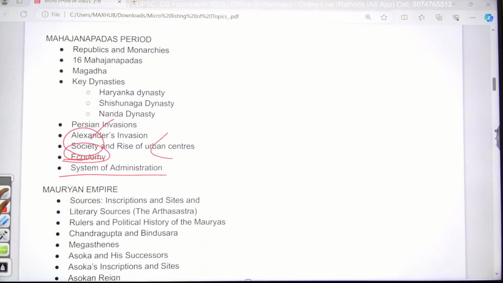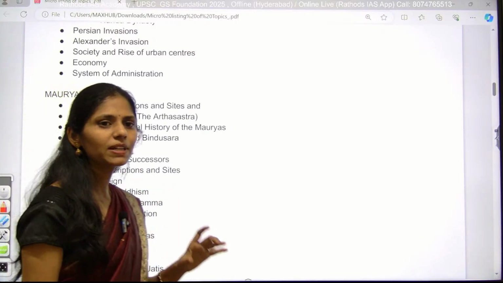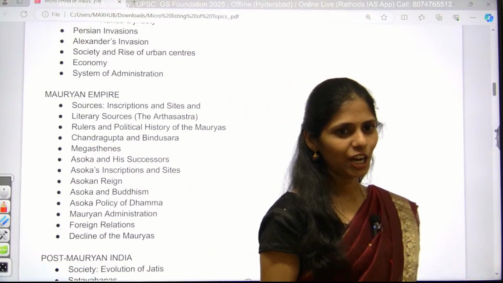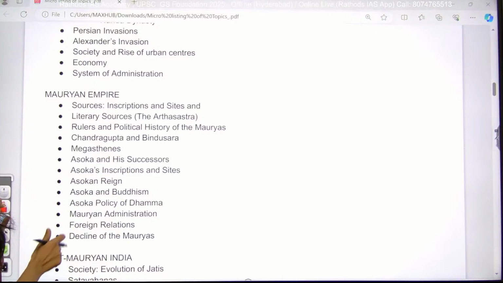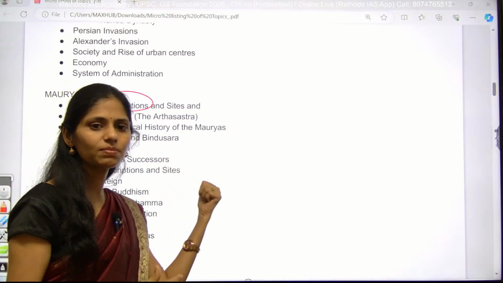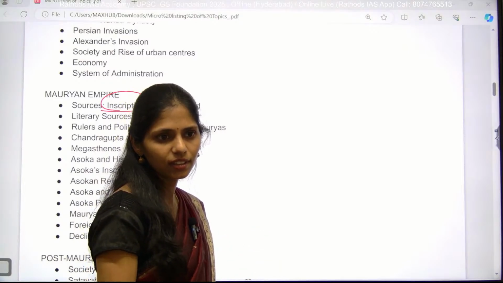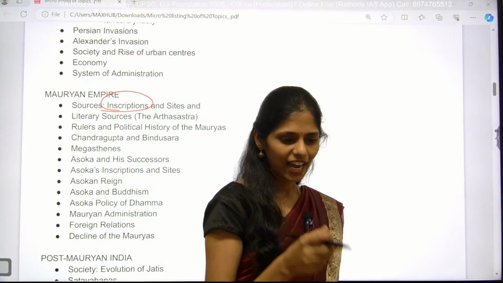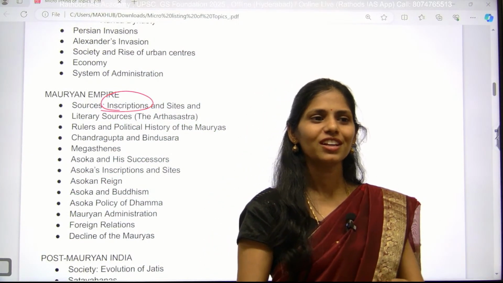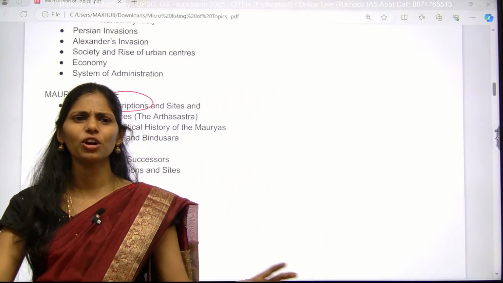And next one is after this, the Mauryan Empire. This Mauryan is very important. And in this Mauryan, especially you have to focus on Ashoka, Ashoka the Great. Here you especially have to see inscriptions, some sources which are talking about this Mauryan Empire. Even at that time there were a number of travelers who visited. You have to know who those travelers are and what their writings are. And nowadays UPSC has shifted, because UPSC is making the papers, so each and every topic has been covered.